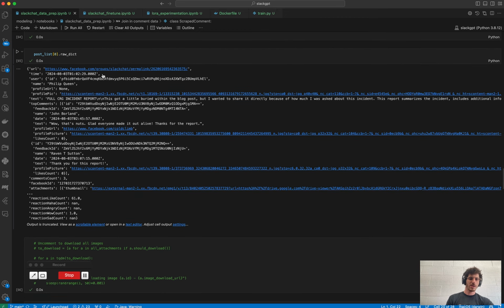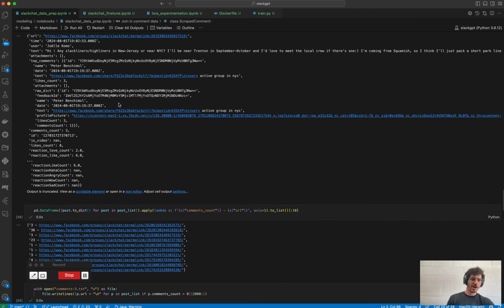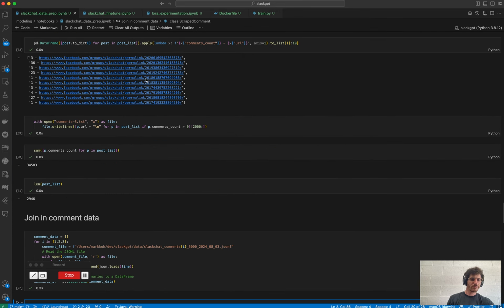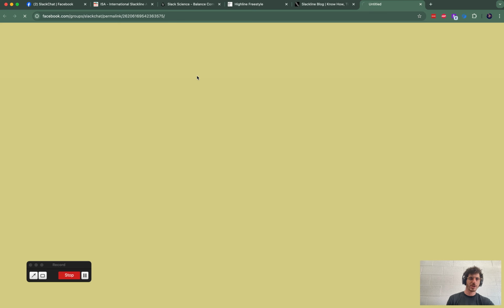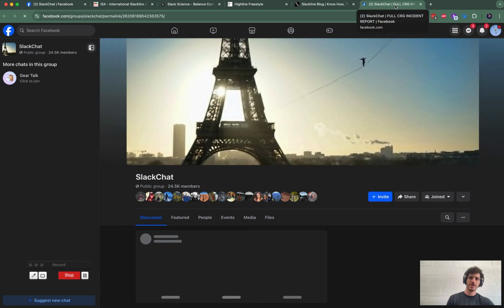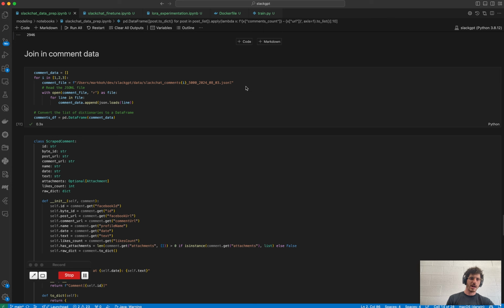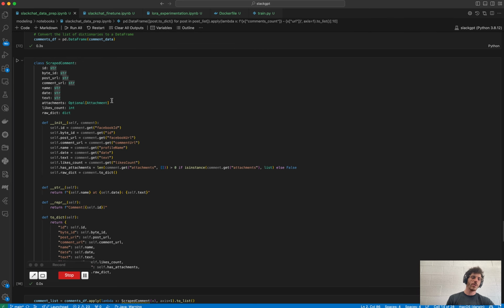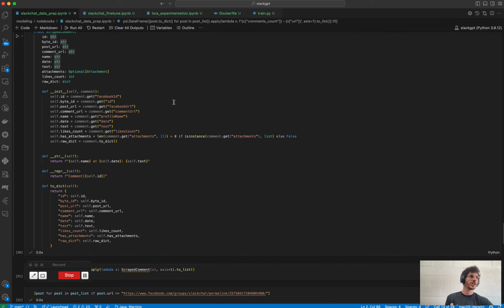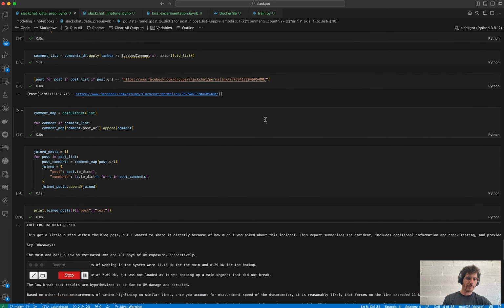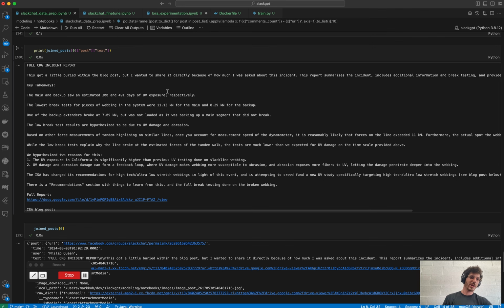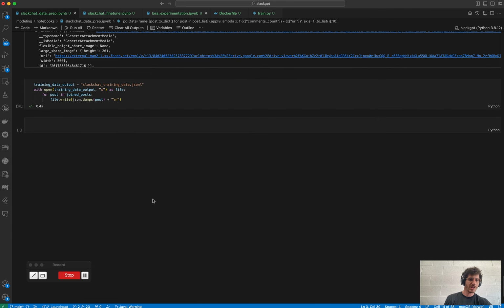So there's a lot of parsing. We can see that we get these raw dictionaries. We get links to the original posts that we can then feed into a vector database and allow us to feed these into a fine-tuned model. And then we also scraped all of the responses to these questions, which are arguably more important than the posts themselves. Although some of the posts are not just questions, they are posts with information and reports and things like that.